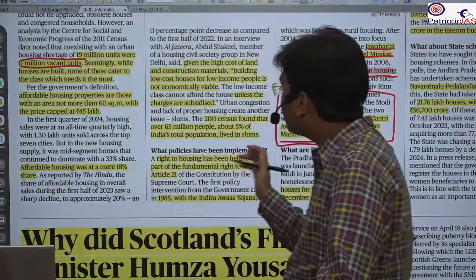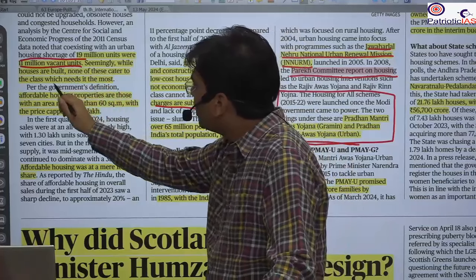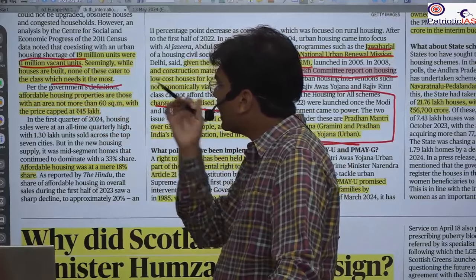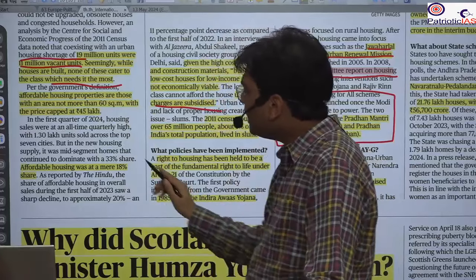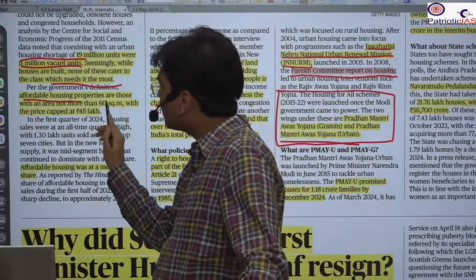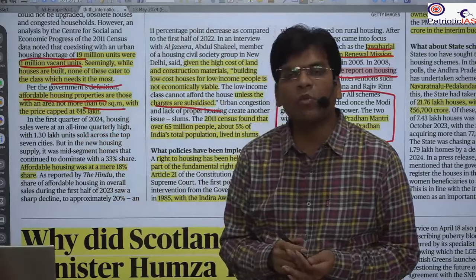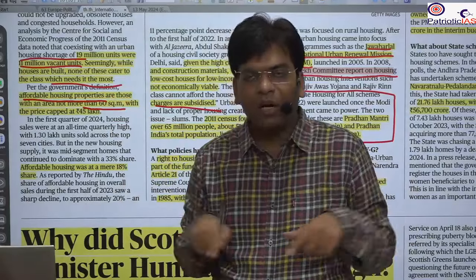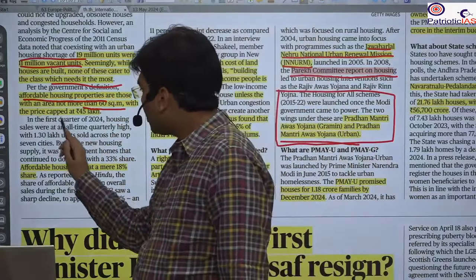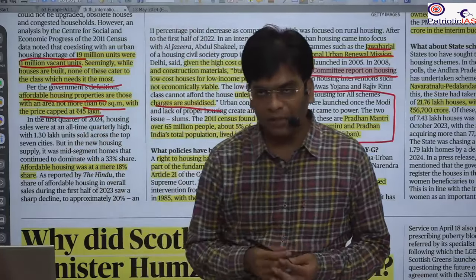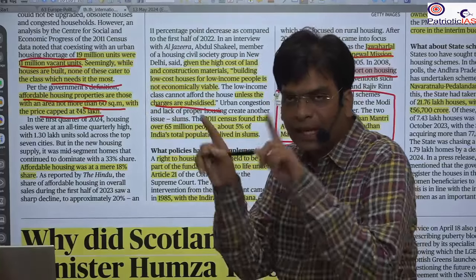So here the government subsidy is very important. There is a mismatch between those who are demanding houses, and the quality and pricing of the houses. For example, the government considers affordable housing properties only those not more than 60 square meters in area, or with a price not more than 45 lakhs. This is the government criteria.